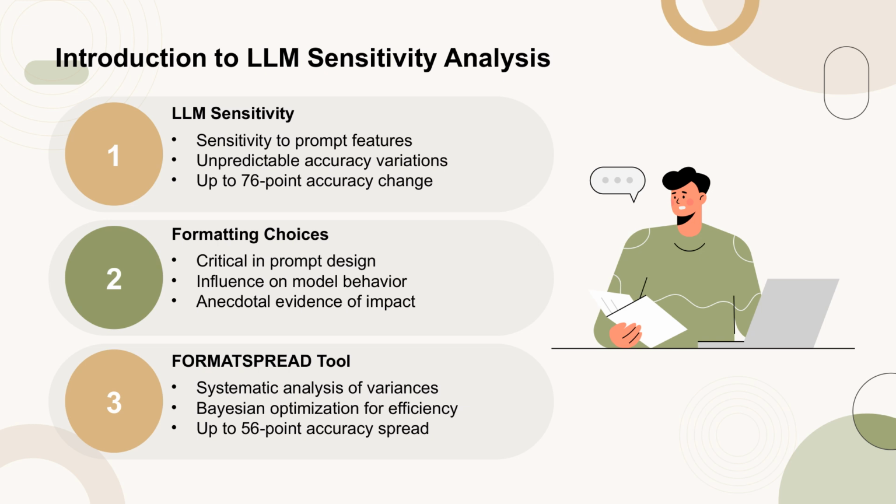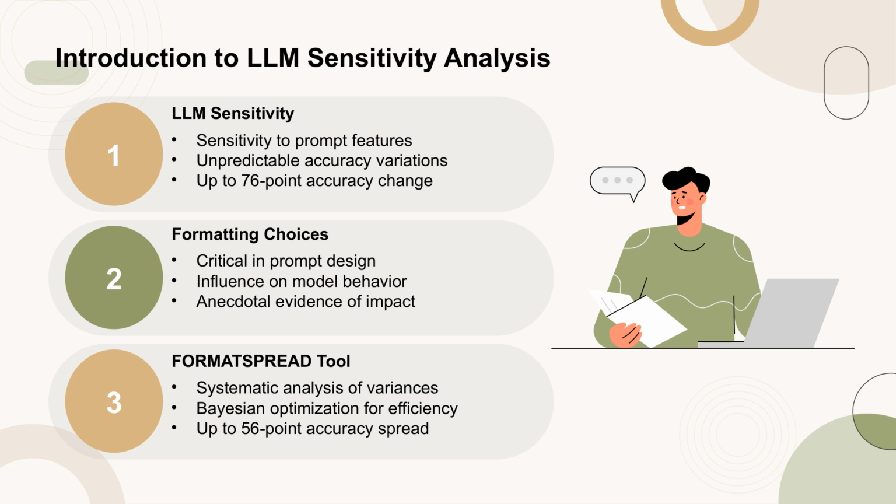The paper introduces the Spurious tool, which systematically analyzes these variances using Bayesian optimization, allowing for efficient exploration of prompt formats within a computational budget. This tool reveals significant accuracy spreads, up to 56 points, across different formats, emphasizing the importance of considering formatting choices.